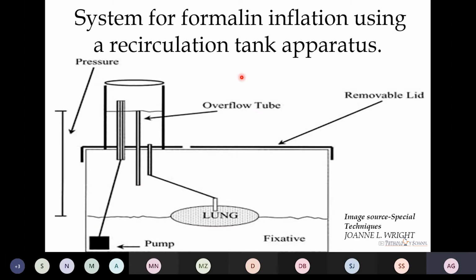This is the diagram showing the recirculation tank. It is a tank of formalin. The heart lung block is kept here and attached with this with the help of the cannula and the tubings. After that, the heart lung block is submerged in the fixative, that is formalin, and it is pumped up. So it is a type of recirculation tank.